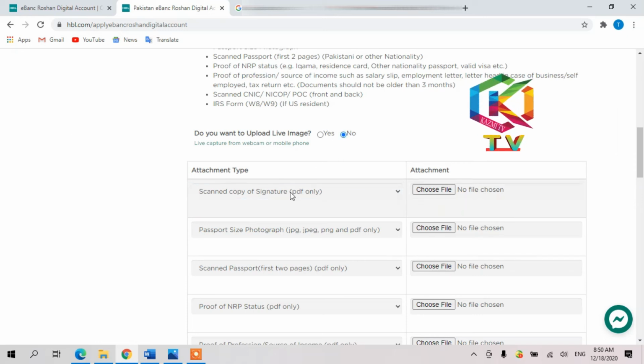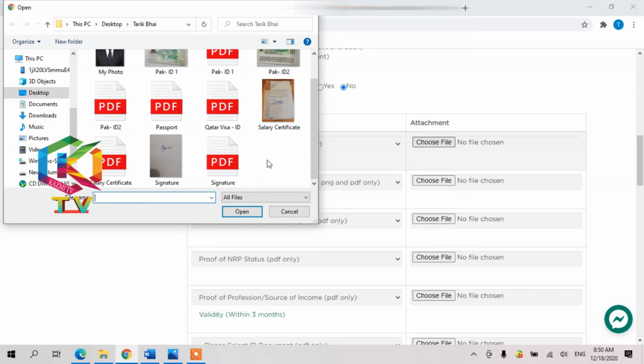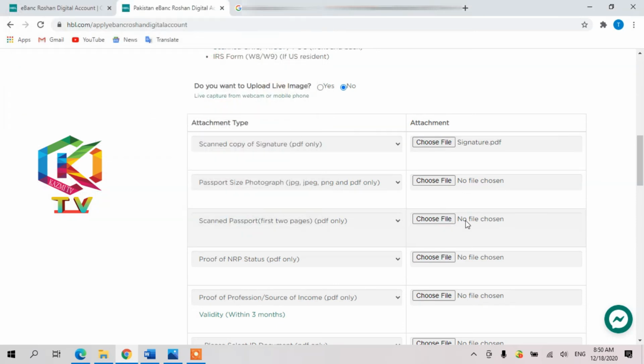Okay, so the first attachment, this is required: a scan copy of your signature, PDF only. If you make a picture with your mobile, you can convert the JPG to PDF online. It's very easy, just search on Google for JPG to PDF, definitely you can do that. Okay, so I will select the first. See, this is the PDF, I saved it as PDF. Okay, next, passport size photo, JPG or PDF only. So passport size will accept both formats.